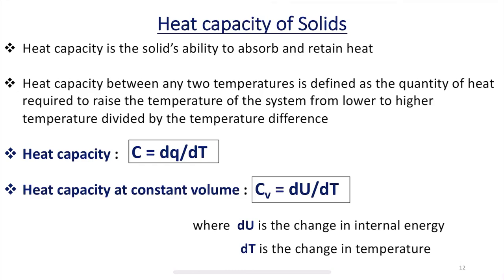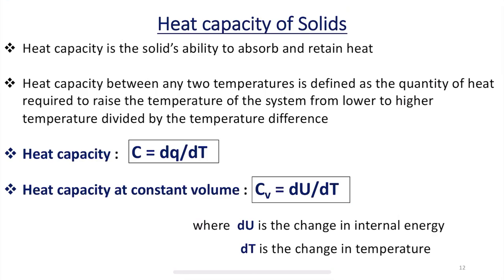Each and every substance, molecule or object has its own internal energy due to vibrational energy, rotational energy, kinetic energy and potential energy. All these energies present in the substance together form what is collectively called the internal energy of an object or substance. So, heat capacity at constant volume, expressed as CV, equals dU divided by dT. In this equation, dU is the change in internal energy and dT is the change in temperature.